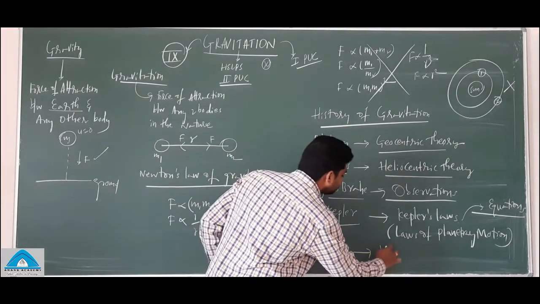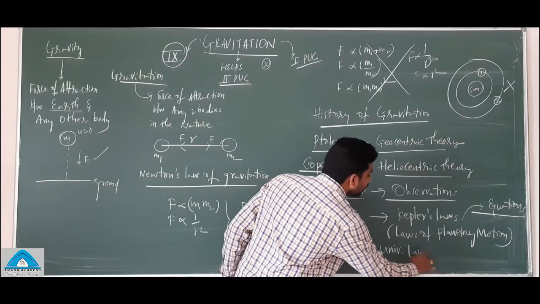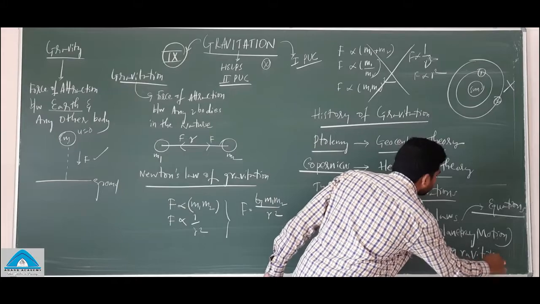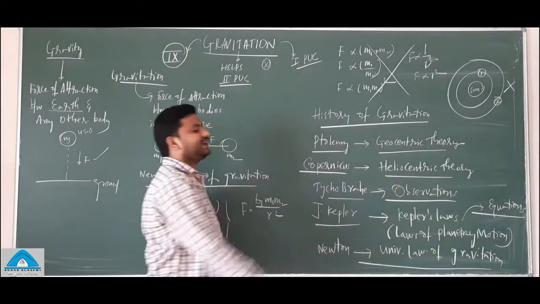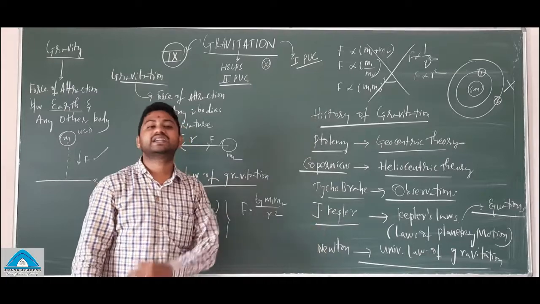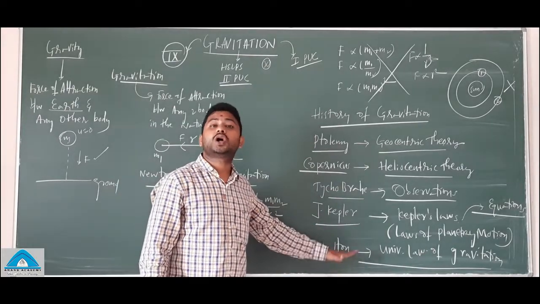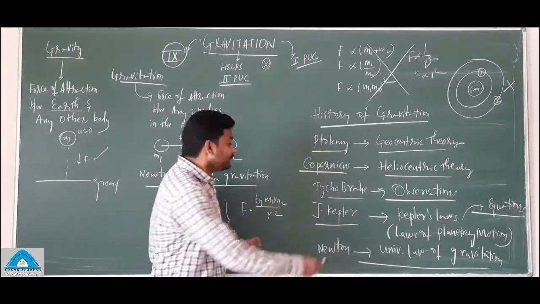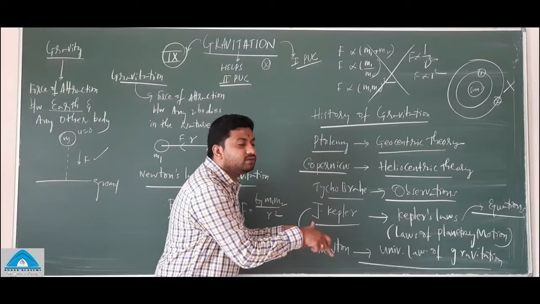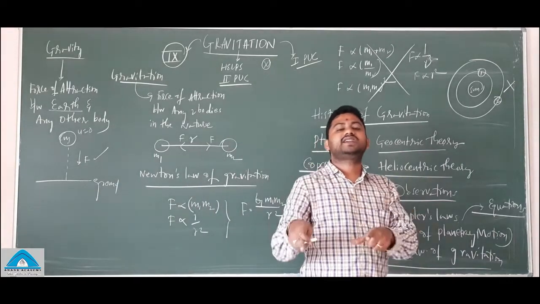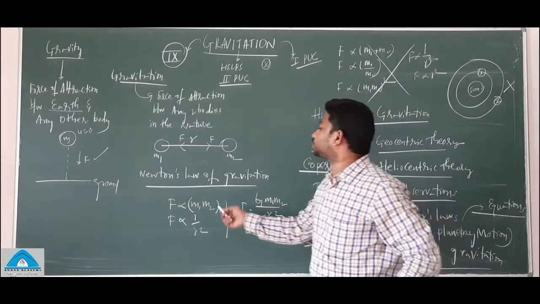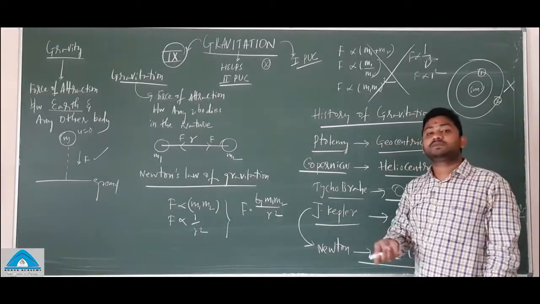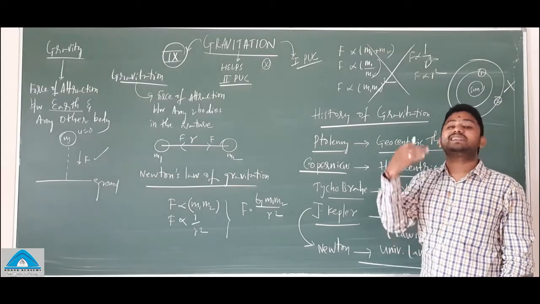After him, Newton came into the picture. The universal law of gravitation. Okay, see the history here. Newton did not derive the law of gravitation at first. He took the observations of Kepler, then made the law of gravitation, in which F is directly proportional to the product of masses, derived from Kepler's examples and his equations.